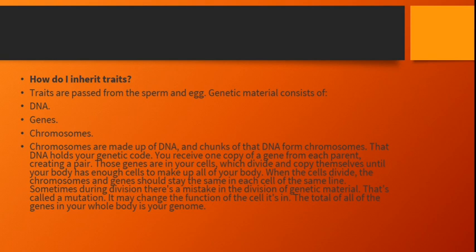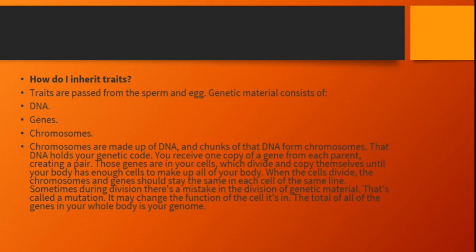Genetic material consists of DNA, genes, and chromosomes. Chromosomes are made up of DNA, and chunks of DNA form the chromosome. The DNA holds a genetic code. You receive one copy of a gene from each parent, creating a pair. Those genes are in your cells, which divide and copy themselves until your body has enough cells to make up all of your body. So when the cells divide, the chromosomes and the genes should stay the same in each cell of the same line.